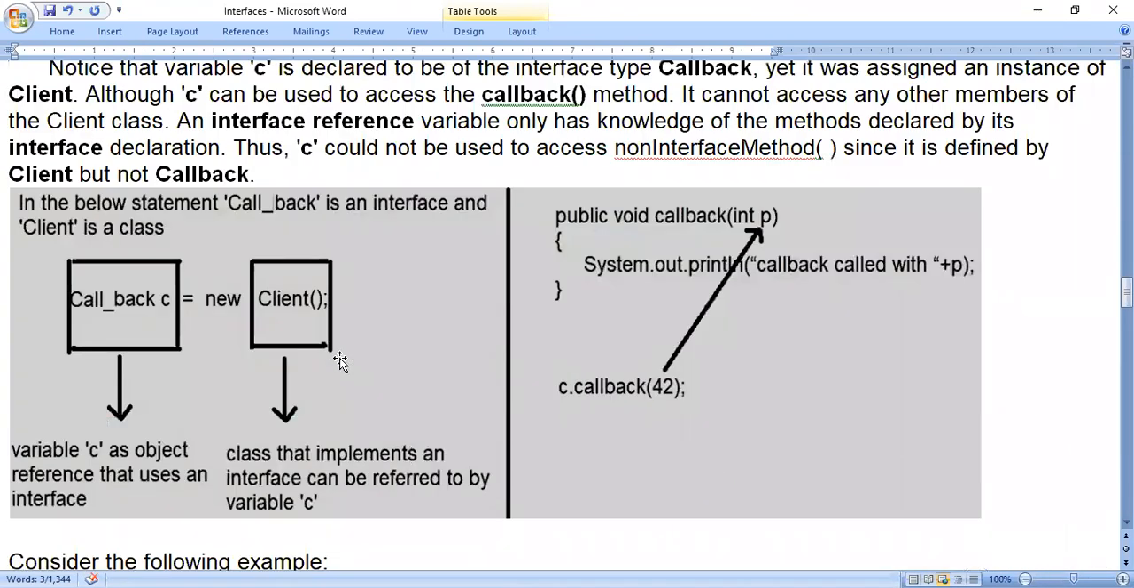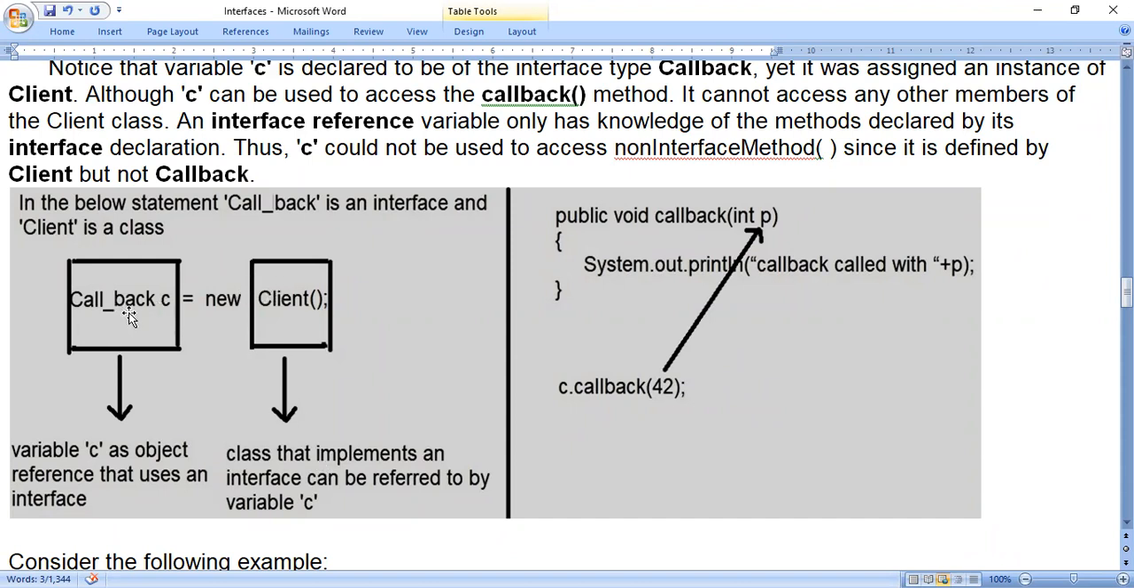Once we do that, in the LHS part, callback c is equal to new client, variable c is an object reference that uses an interface. You can say object reference, but not an actual object. When you want to call it an actual object, memory should be created. So they have used the word variable, an interface variable, and this can be used to refer to the class. Client is the class name.